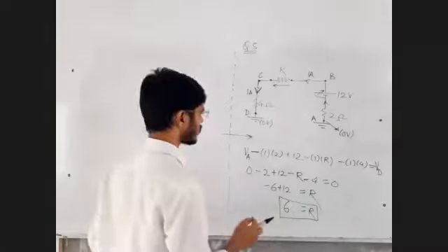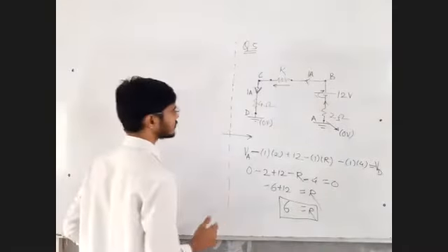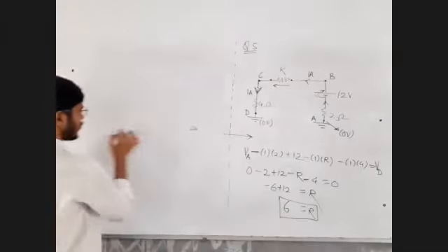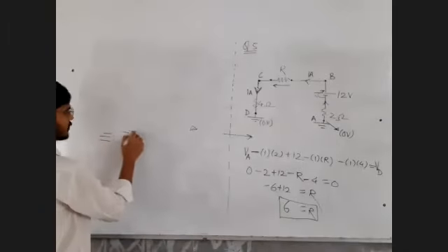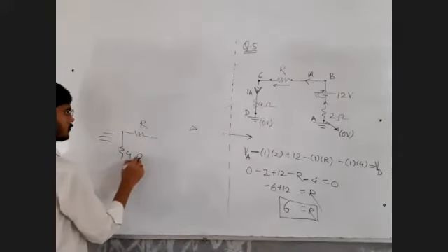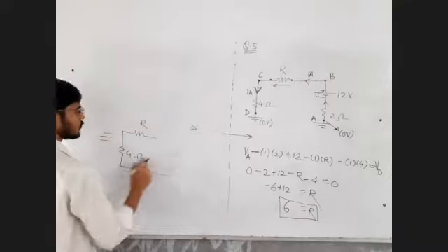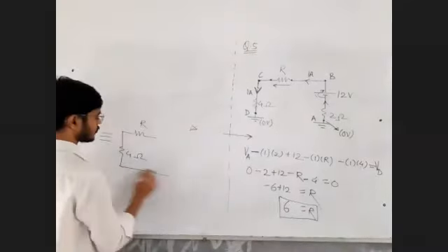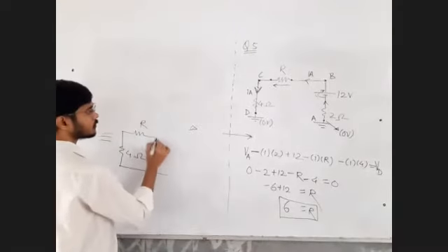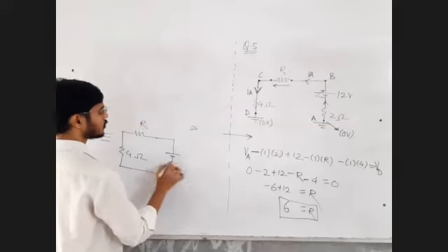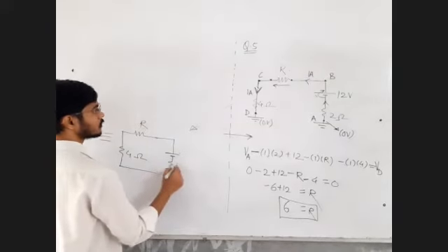Okay, Kirchhoff's laws again. Or what you could have done is, this is a 0 volt point, this is a 0 volt point. So you could have drawn an equivalent circuit like this. 0 volt, 0 volt, I could have shorted them. Shorted them means just put a wire between them. I could have done this also. And now this is not a big deal for you to find out the value of R.